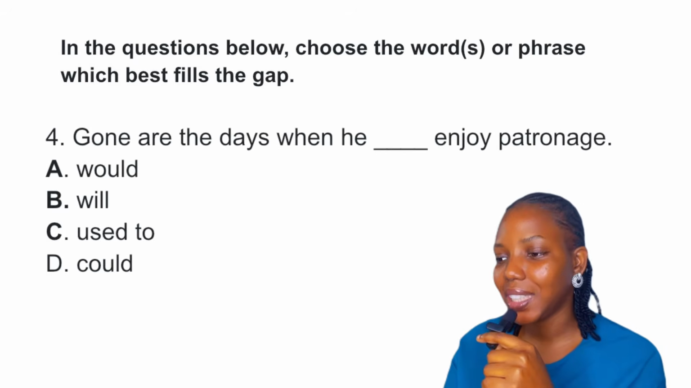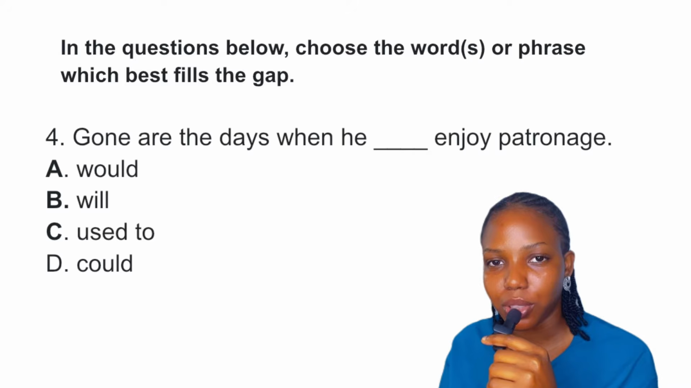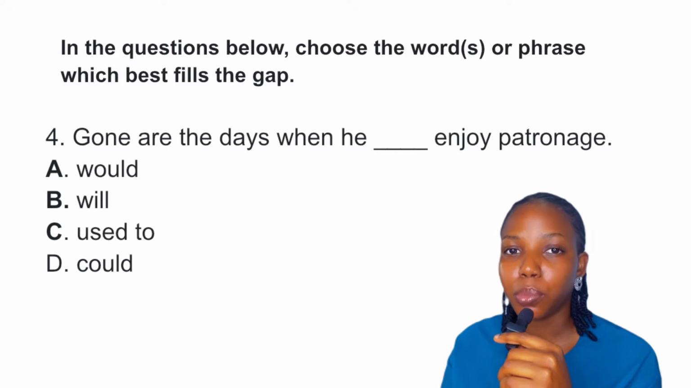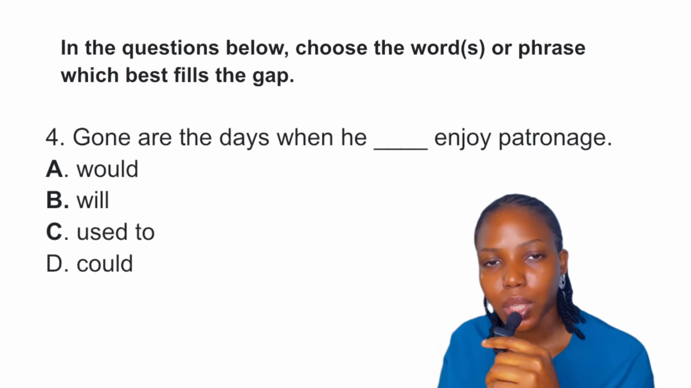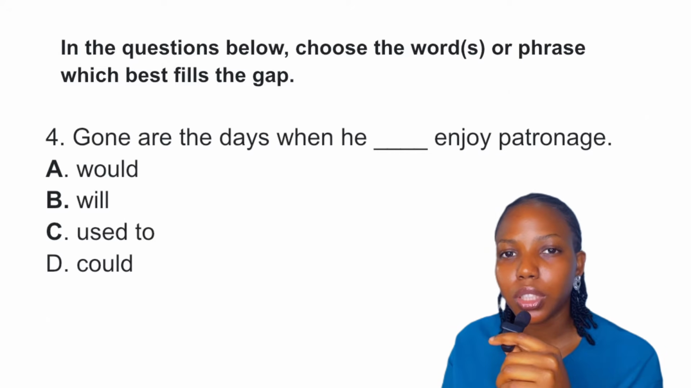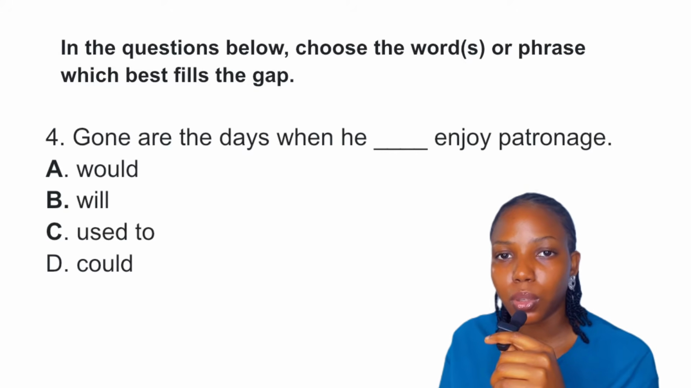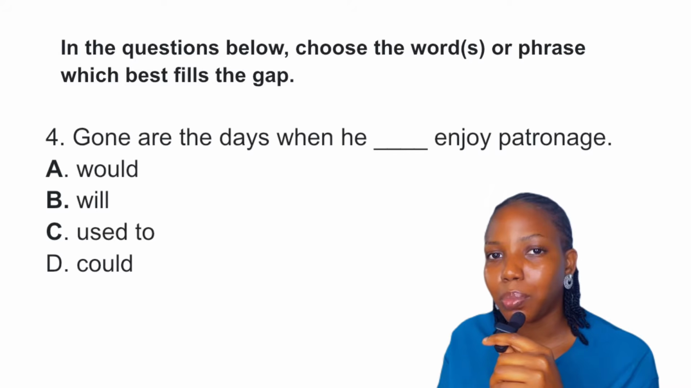Question 4. Gone are the days when a dash enjoy patronage. Now when we say gone are the days when, it talks about the past. That is something that happened in the past but doesn't happen now. Now we can't say will because will is future tense, right? We can't say could because it is used to talk about ability. And in this sentence, we are not looking for ability. We are looking for a word that is used to mean a repeated action in the past.